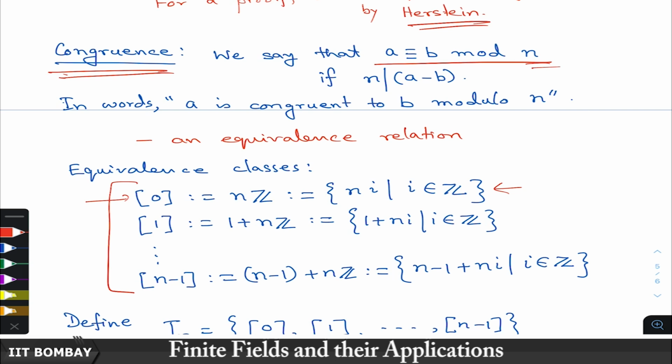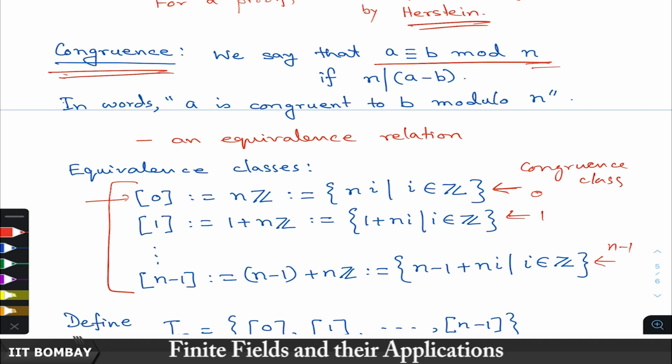It is also called the congruence class modulo n. This is one congruence class, this is another congruence class whose remainder is 1, and this is another whose remainder is n minus 1. The smallest positive representative of this set is 0. The smallest positive representative of this set is 1, and the smallest positive element in this set is n minus 1.